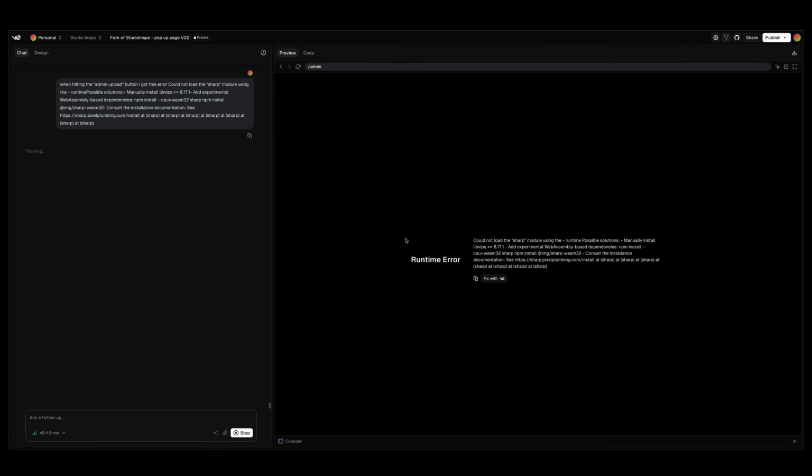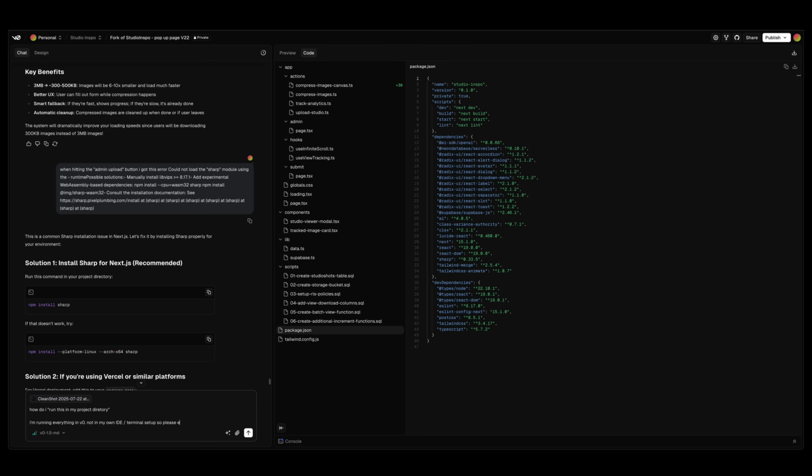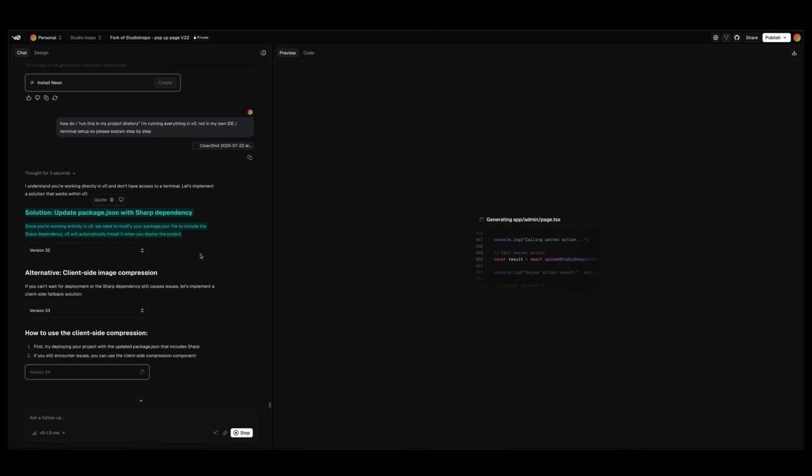An example of this, I wanted to compress the images upon upload, and it just started downloading all of these crazy packages, and I just went with it. Hours later, when it kept breaking, I had to fork the project, and I had to remind it, hey, give me the simplest way possible to compress these images. And it turns out I didn't need that sharp dependency, right? I didn't need all the fancy stuff.